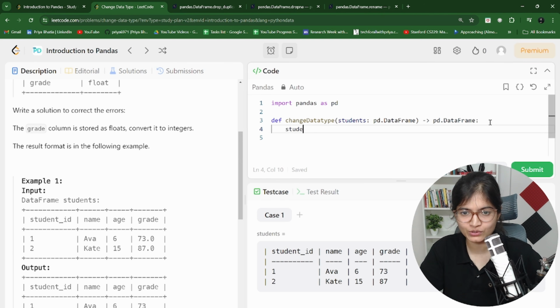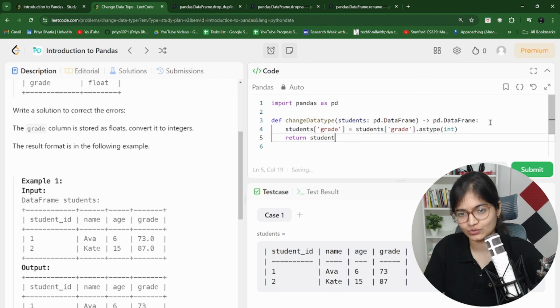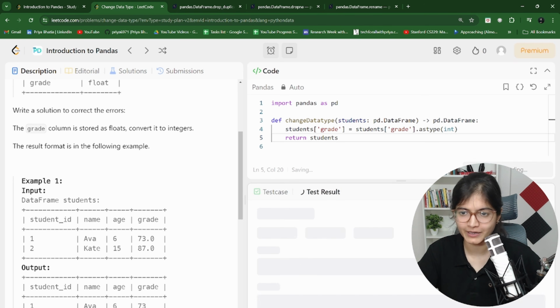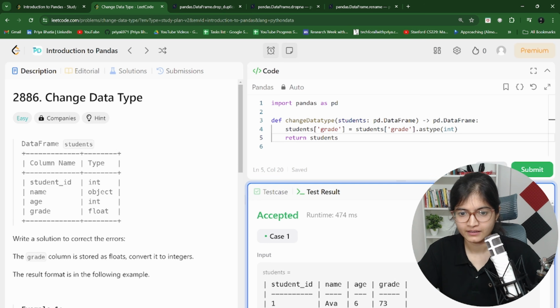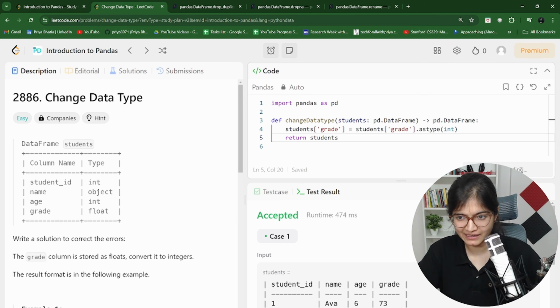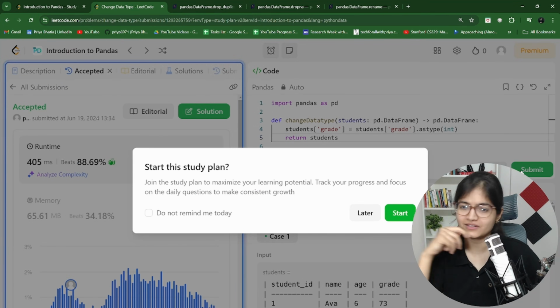So what we have is students of grade, and I want to say students of grade dot astype. I want to convert it into integer. And finally, again, I'll return students. I feel it should work. Let's see if we get some error. Let it run. Okay, for now, it is accepted. Let's see whether it is passing all test cases or not. And boom, it is passing.